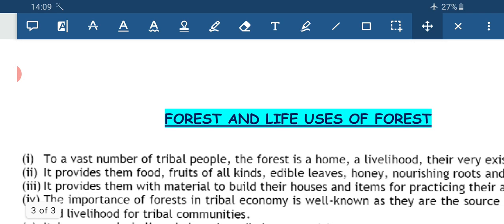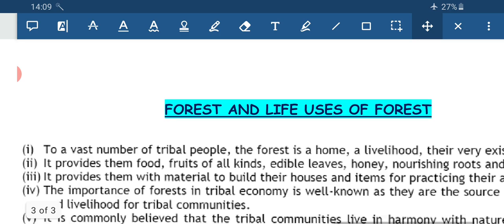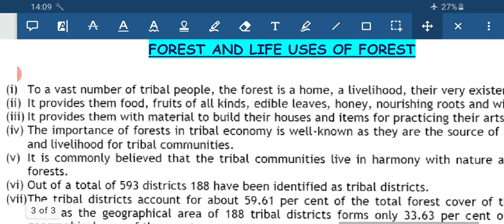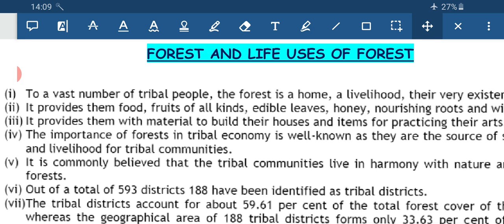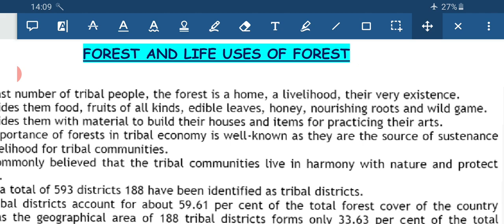Now next comes forest and its uses. What is the importance of the forest? First of all, a vast number of tribal people reside in it, it is their habitat, and they earn their livelihood from it. So it is very important. It not only provides us food and fruits, it also supports lots of raw materials for forest-based industries and many more important things.